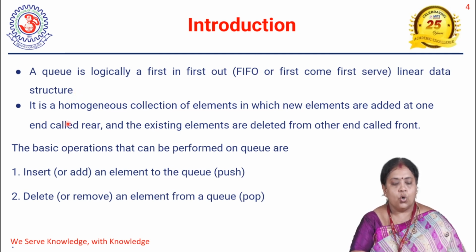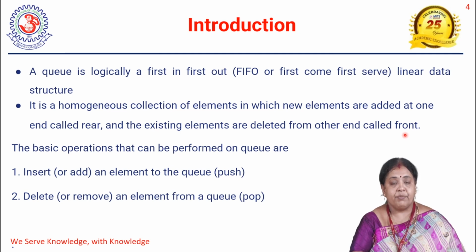A queue contains a homogeneous collection of elements, homogeneous meaning similar, of the same data type, in which new elements are added at one end and the existing elements are deleted from the other end. That is the peculiarity of a queue. We add or insert elements at the rear position, and that end is called the rear, and the end from which we remove elements is called the front position.